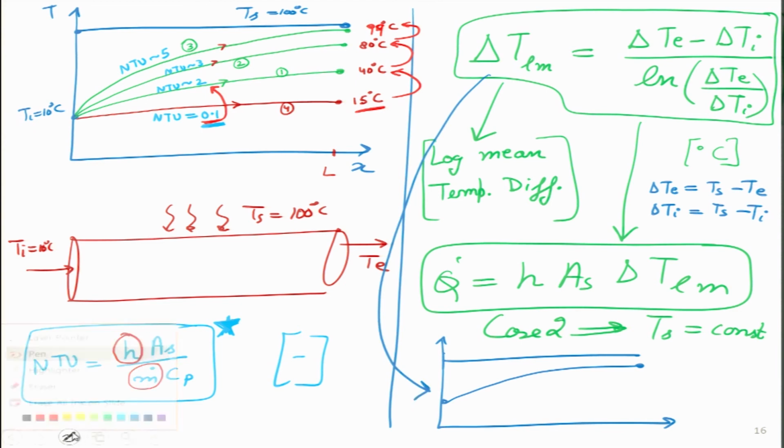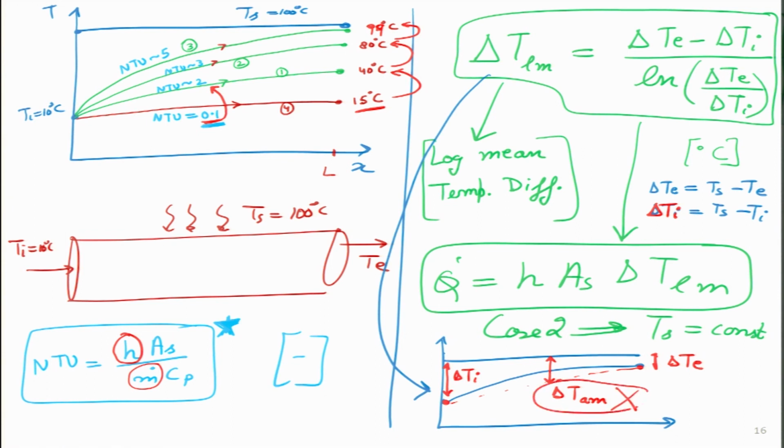The first term is delta Ti, which I am getting from here. This thing I am getting is delta Te, and instead of taking the arithmetic average, which would be this temperature difference divided by 2, that will turn out to be over here. So, this I will take as the arithmetic mean.